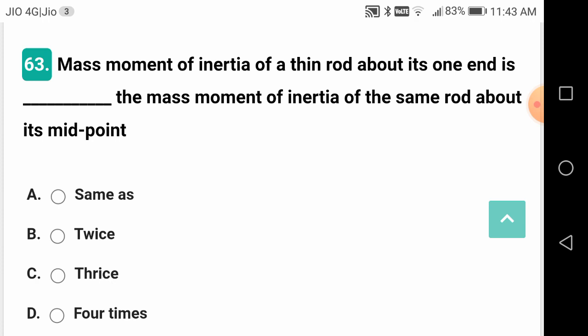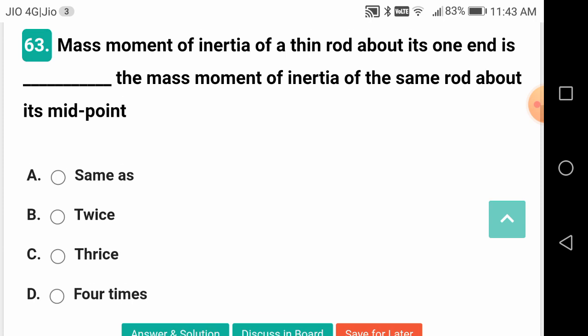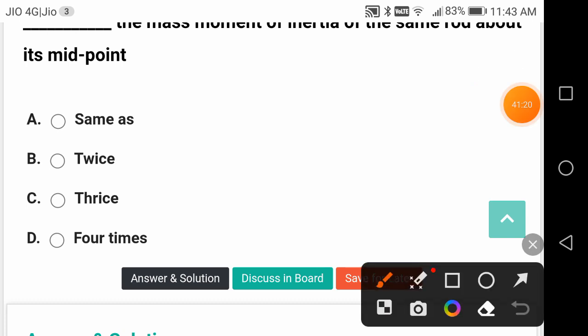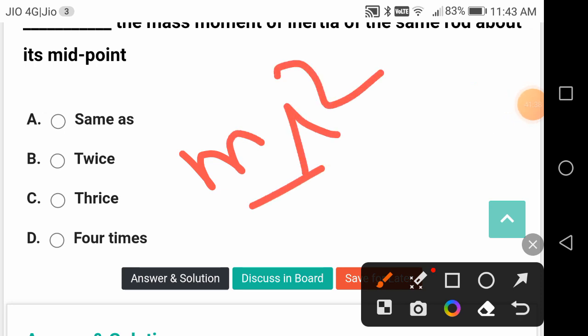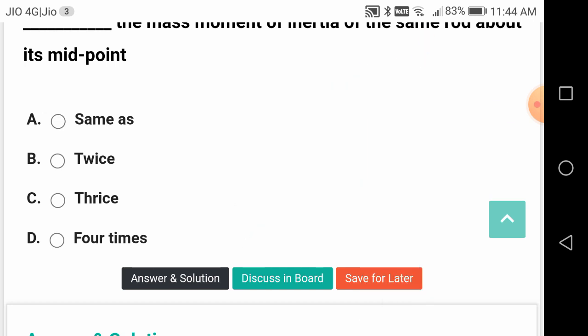The mass moment of inertia of a thin rod about its one end is dash the mass moment of inertia of the same rod about its midpoint: 4 times. The options are ml square by 12, ml square by 3, and so on. ml square by 3 divided by ml square by 12 gives 4.